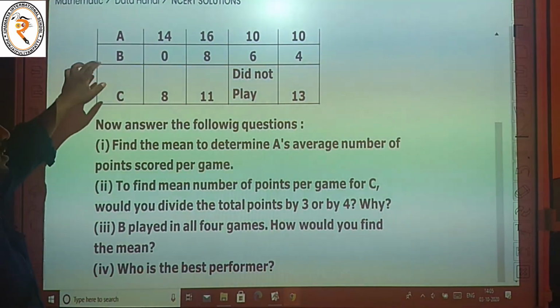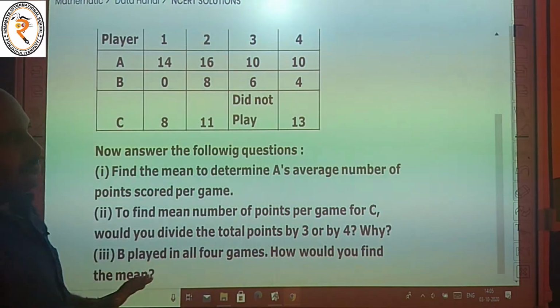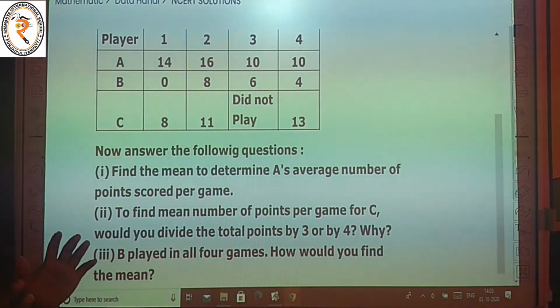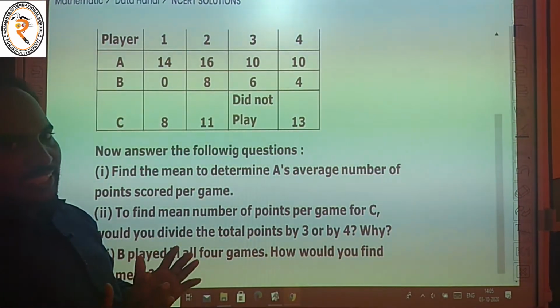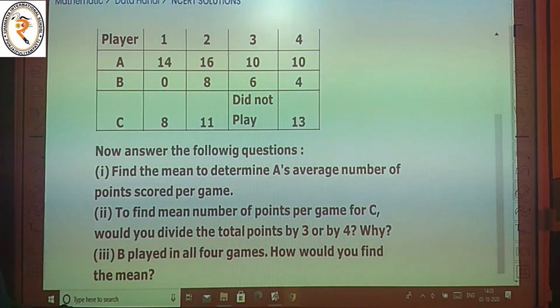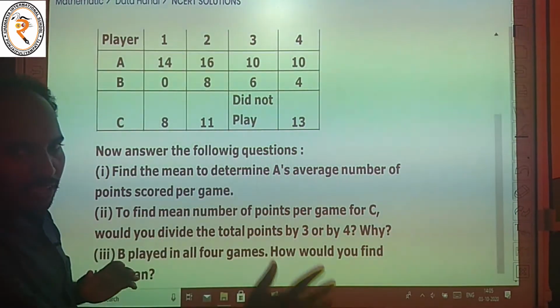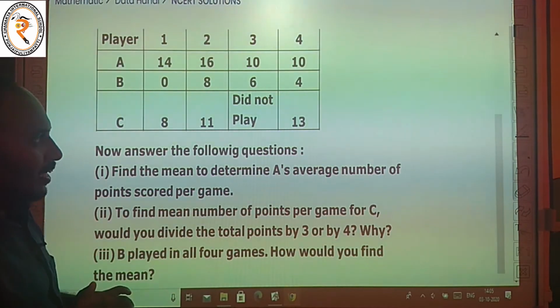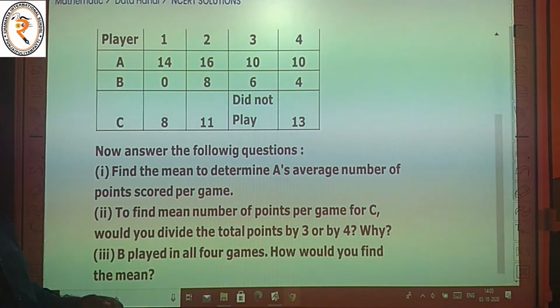You want the average for player A. Average means mean. Mean is equal to the sum of all observations divided by the total number of observations.